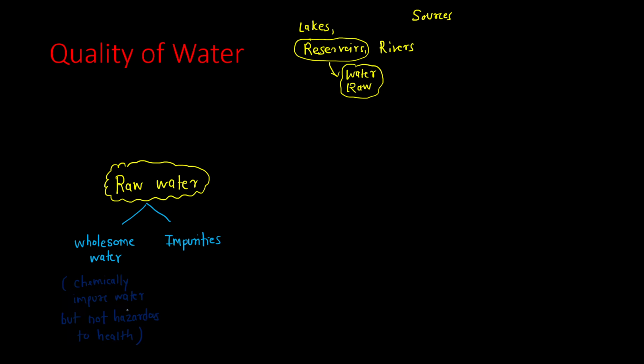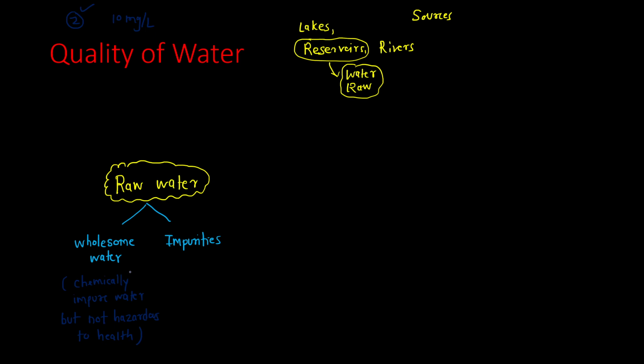Let's say we are saying that the amount of salt present in the water should be less than 10 mg per liter. So that should be the concentration of salt. We are giving one standard that the salt concentration should be less than 10 mg per liter. So if in water there is 2 mg per liter, then it will be acceptable. If there is 3, then also it is acceptable. Such kind of water we'll call wholesome water.